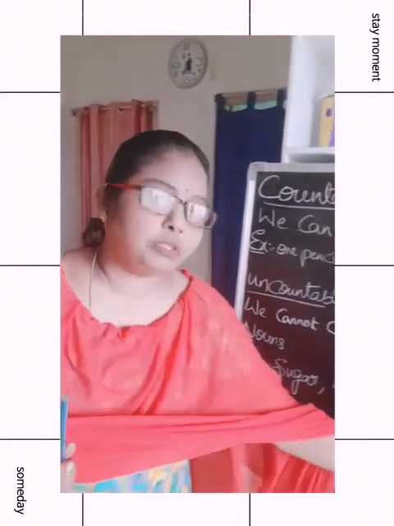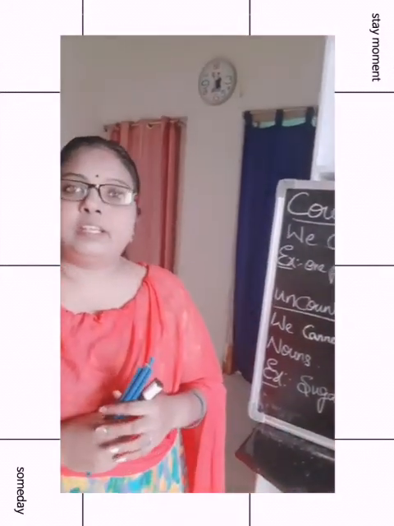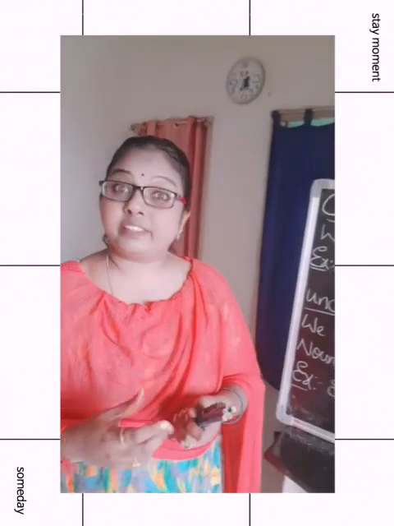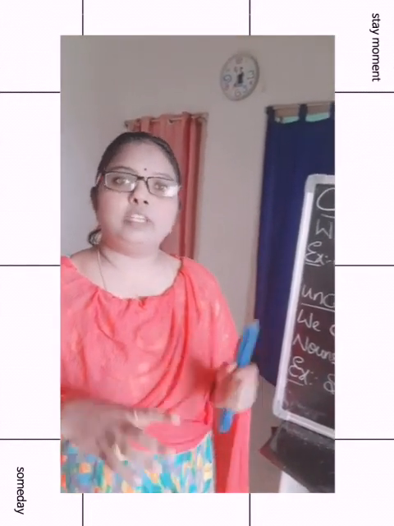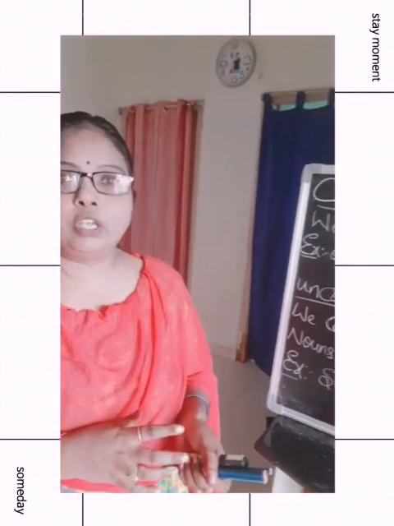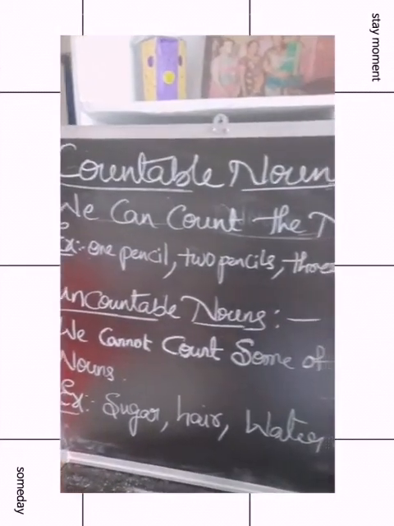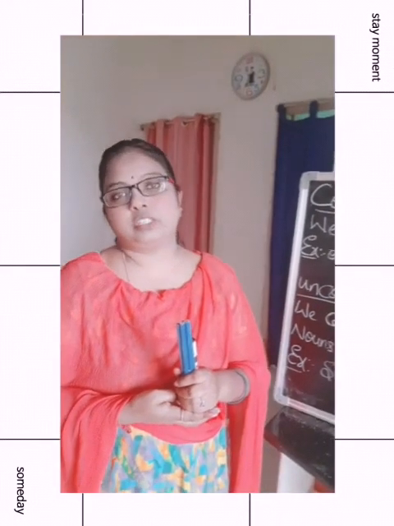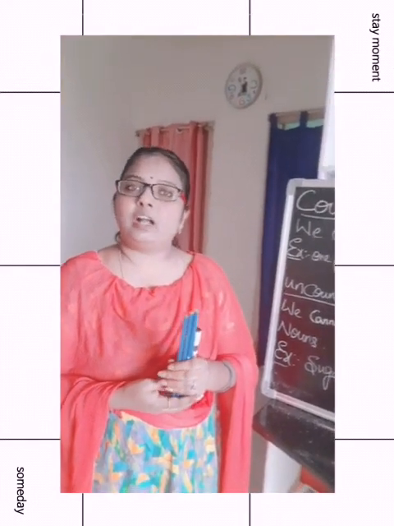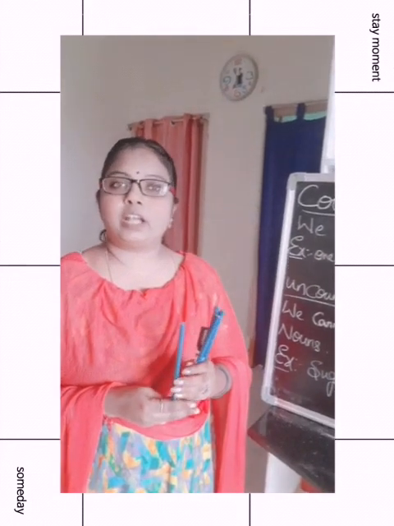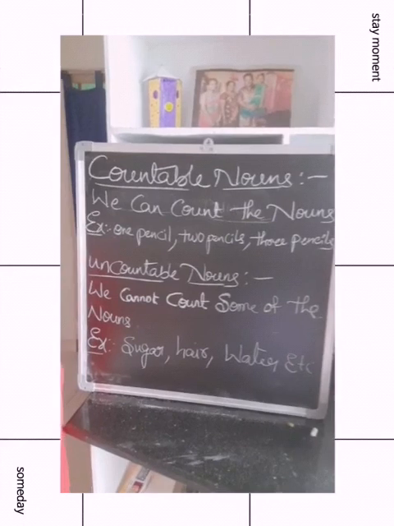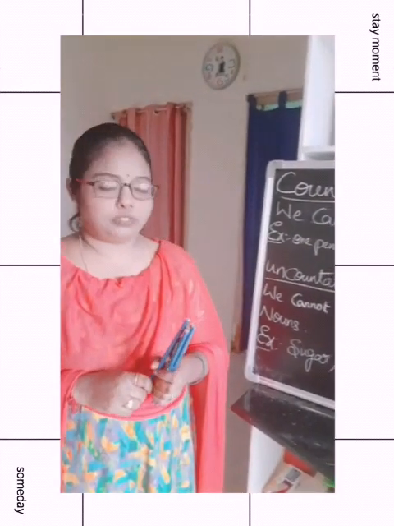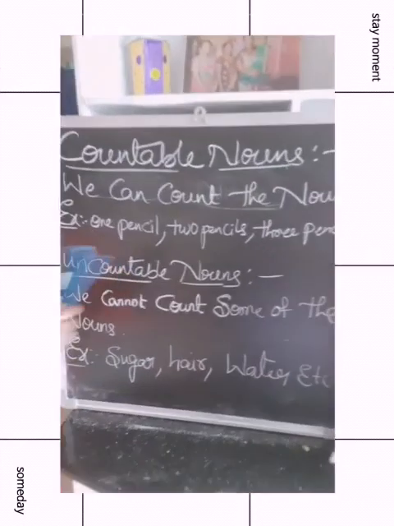It is possible to count the pens. It is possible to count the erasers. So we can count some of the nouns. So these countable nouns are used while writing an article. While writing an article, we have to use only countable, singular nouns. And there are uncountable nouns.